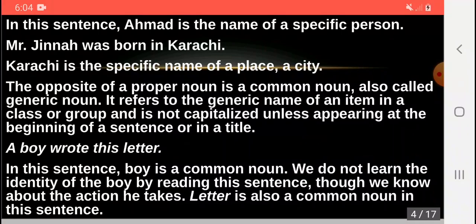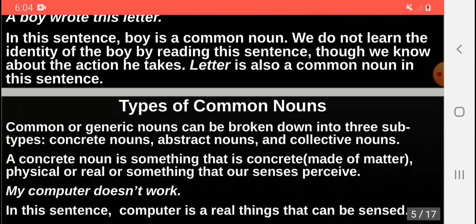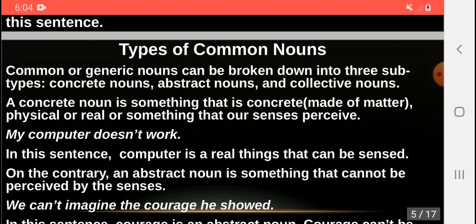A boy wrote this letter. In this sentence, boy is a common noun. We do not learn the identity of the boy by reading this sentence, though we know about the action he takes. Letter is also a common noun in this sentence. Common noun also has certain types. It can be broken into three subtypes, that is concrete nouns, abstract nouns, and collective nouns.